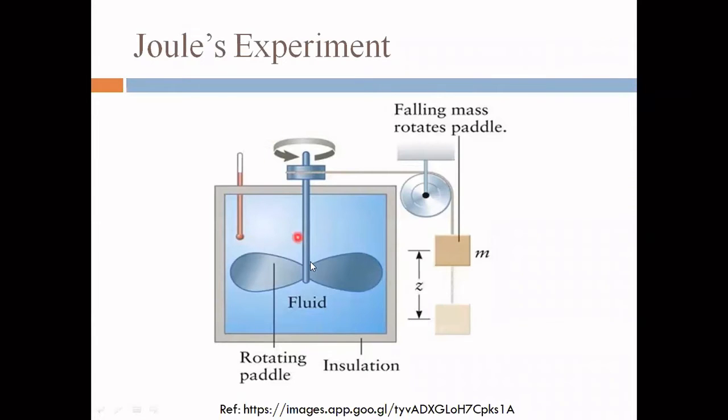Now, Joule's experiment. Before going into the first law of thermodynamics, we need to understand Joule's experiment. In Joule's experiment, one container is used. This container is an insulated container. In the container, we have water. Because of the insulated container, heat is not transferred from the container or into the container.